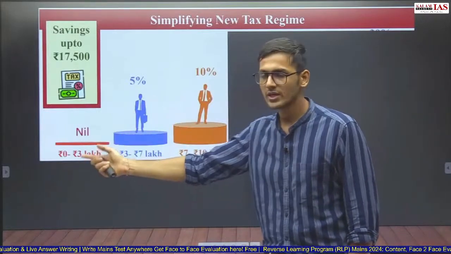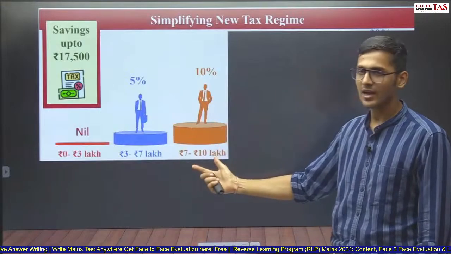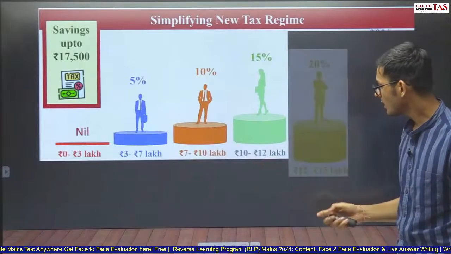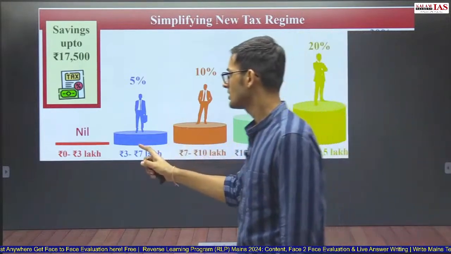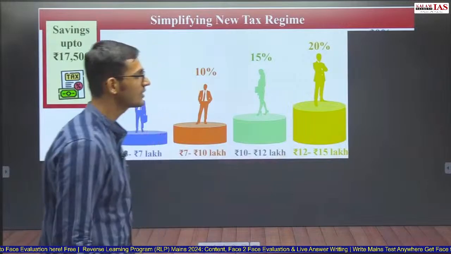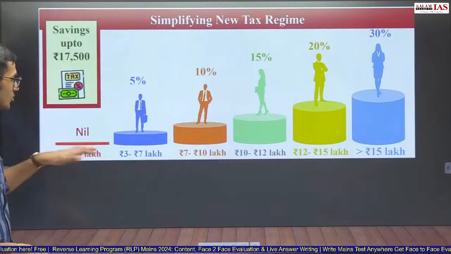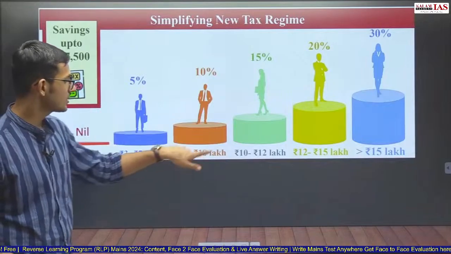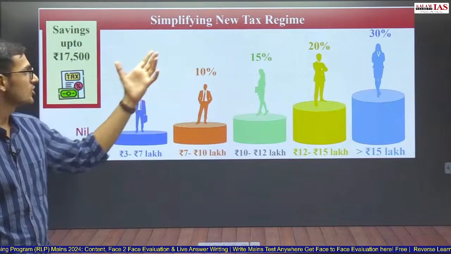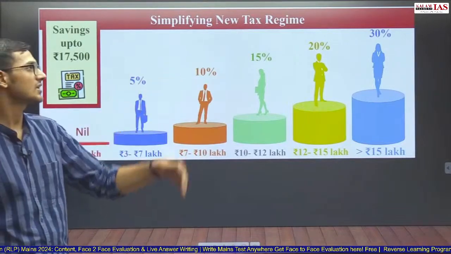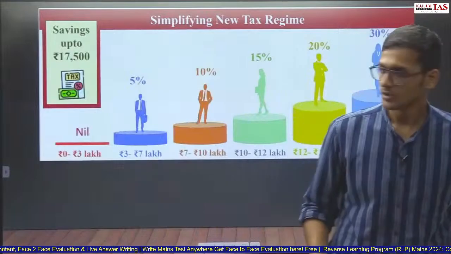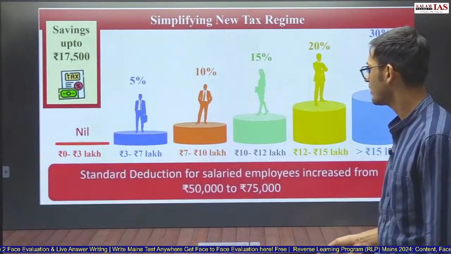So the first bracket is 0 to 3, then 3 to 7, 5%, then again a gap of 3, 7 to 10, 10%, 10 to 12, 15%. So these 3 brackets have changed. Earlier, this was 0 to 3, 3 to 6, 6 to 9, 9 to 12, and 12 to 15, and more than 15. But now this is 0 to 3. So here, this one, this one, this one. These 3 tax brackets have changed. The tax rates have remained the same: 5%, 10%, 15%, 20%, and 30%. These tax brackets have remained the same as earlier. So this is the simplification of the new tax regime that has been done.